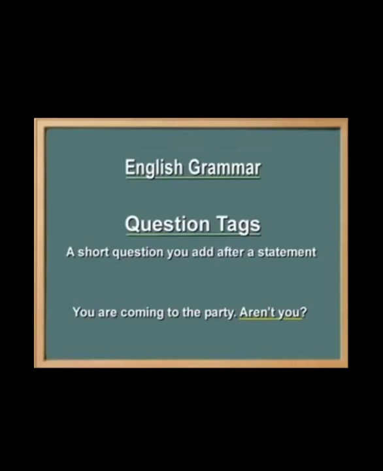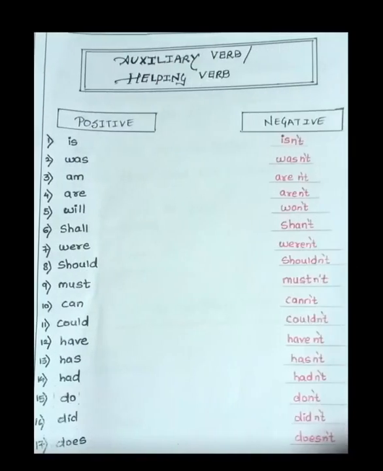Now here you can say helping verbs should be there. If the helping verbs are positive you have to change into negative and if the helping verbs are negative you have to change into positive. So you must be asking which are the helping verbs. Let's see the helping verbs. These are the helping verbs. If the helping verbs are positive, you have to change those helping verbs into negative.